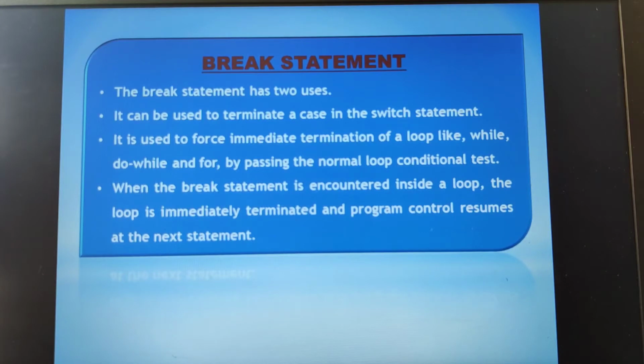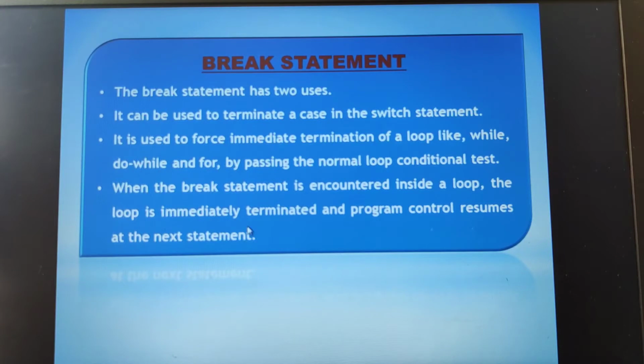Exiting from a particular loop. In the previous examples we have seen, isn't it, where we are exiting from the for loop. Once the condition fails, the control comes out of the for loop and goes to the next statement. That is nothing but immediate termination of the loop. That means control coming out of the particular loop, we can say, is an immediate termination of the loop. So whenever the break statement is encountered inside a loop, whether it is a for, while or do while, the loop is immediately terminated and the program control resumes at the next statement.